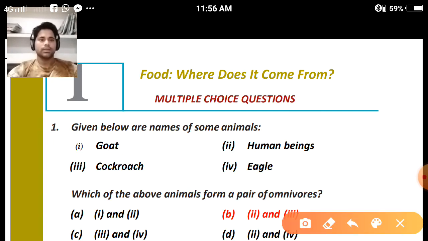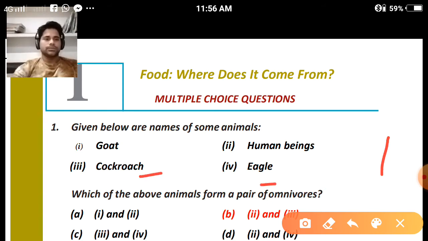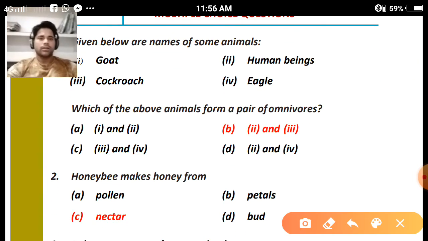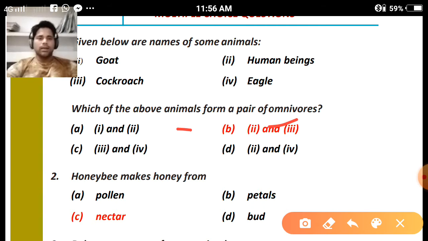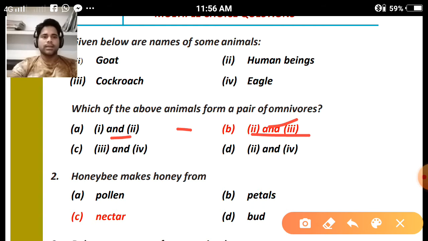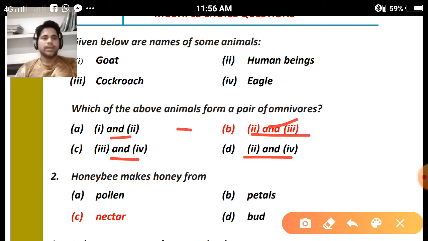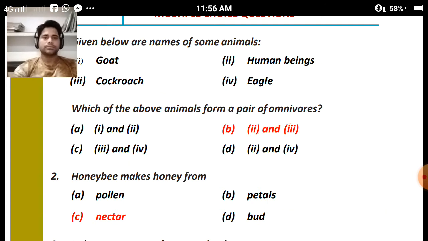First question: given below are names of some animals. Your options are goat, human beings, cockroach, eagle. Which of the above animals form a pair of omnivores? Option A first and second, option B second and third, option C third and fourth, option D second and fourth. Which pair is correct? Option B, second and third: human beings and cockroach. They are known as omnivores because they eat plant products as well as animal products. Clear?